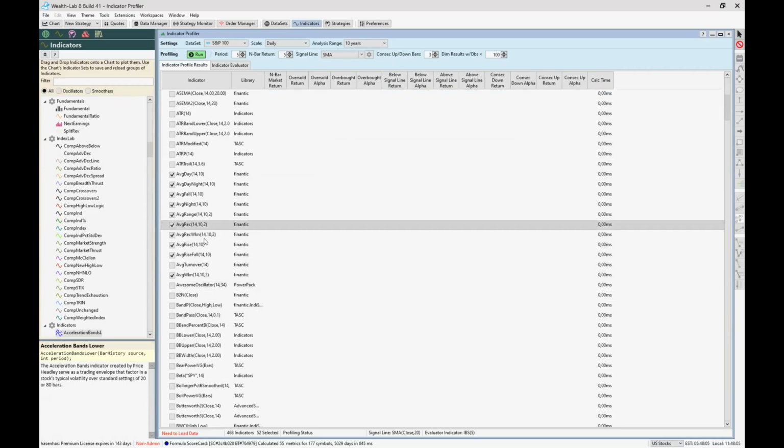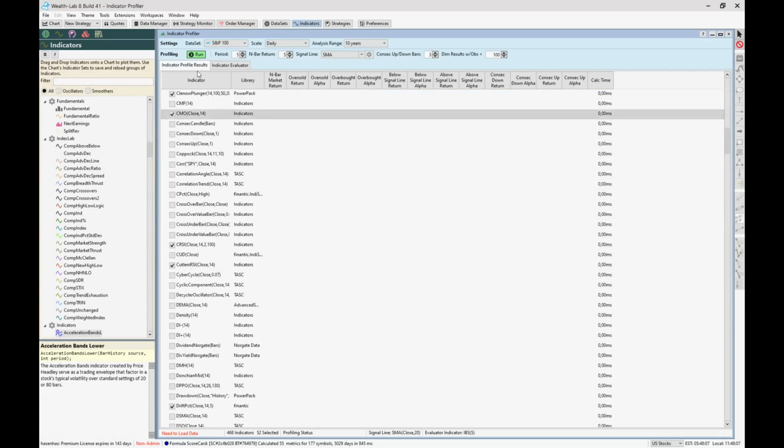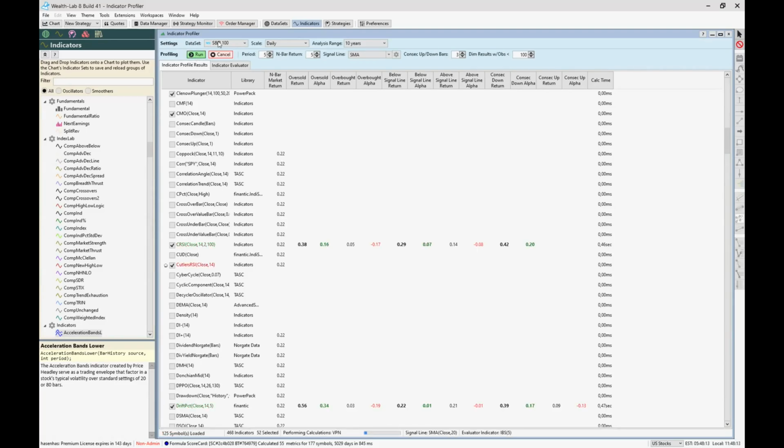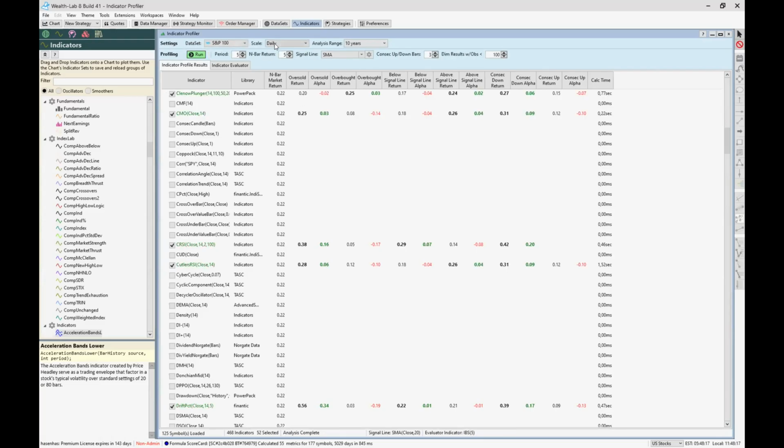So you can see some indicators I checked, and I'm doing the profiling right now. Here you have the settings. You can say on which data set, which scale, how long the observation period is, how many years back, the analysis range, 10 years. And I think it's ready.